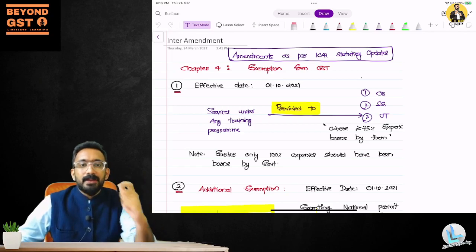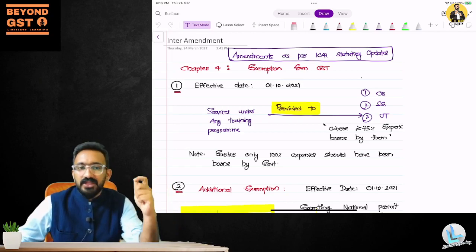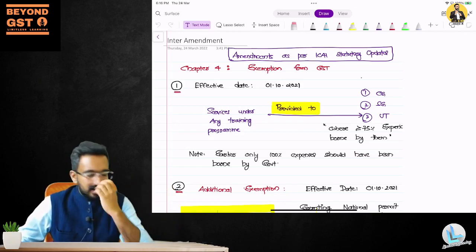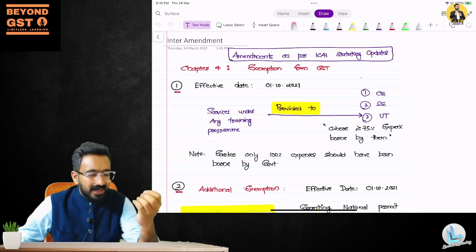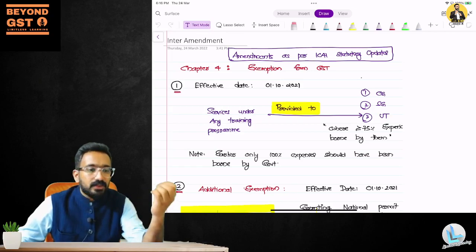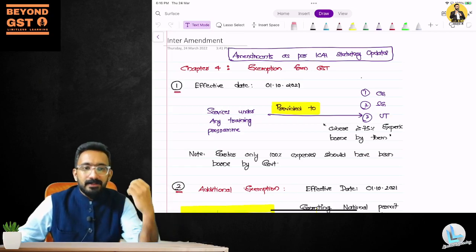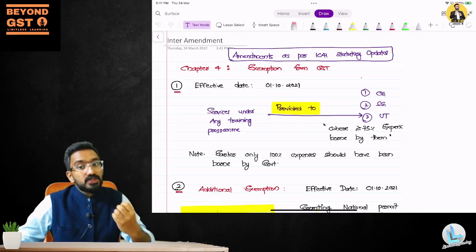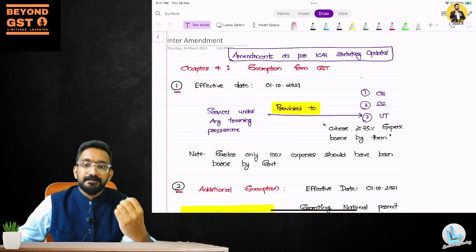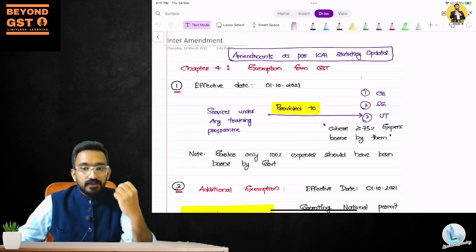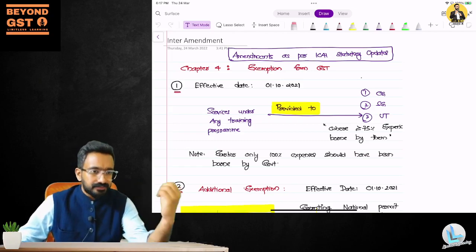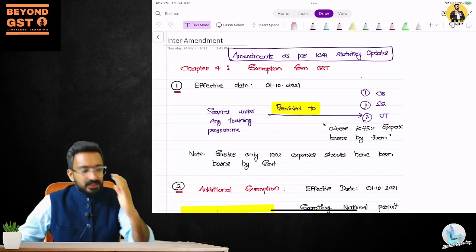But those amendments got notified only on 1st of January 2022, which means that for the people who are writing the May 2022 examination, you know that all the amendments that were effective till 31st of October 2021, that's your cutoff date.